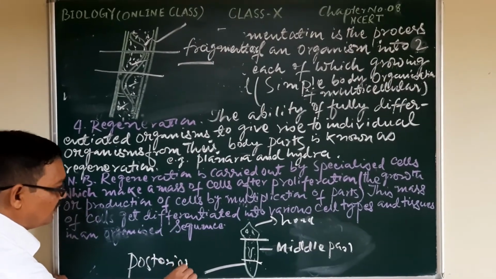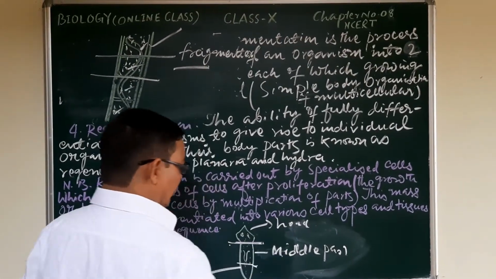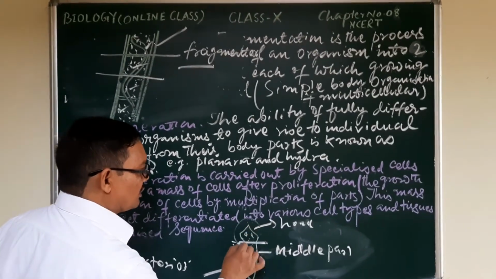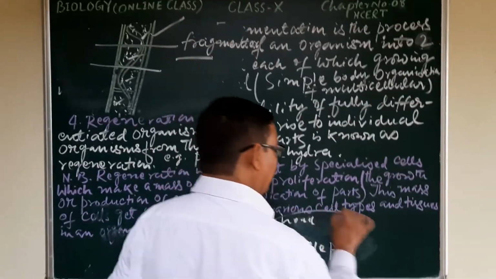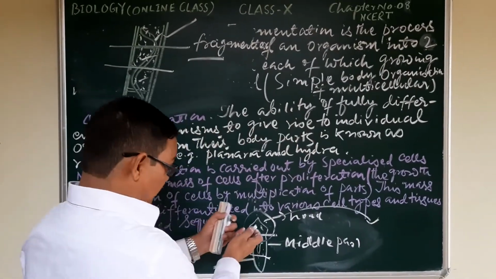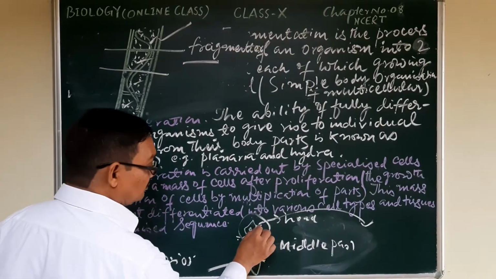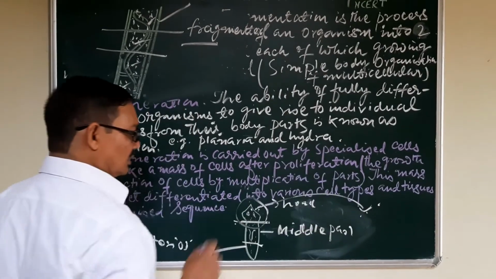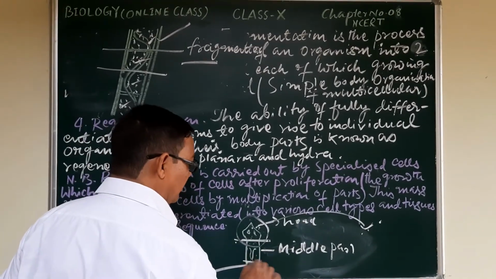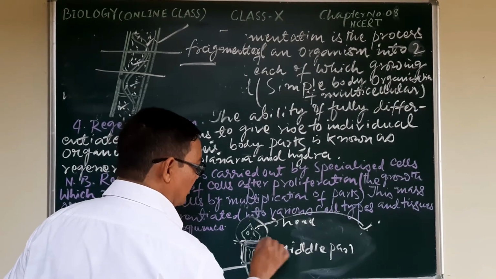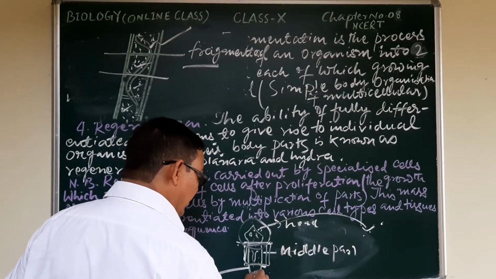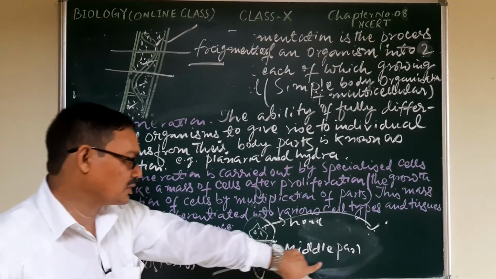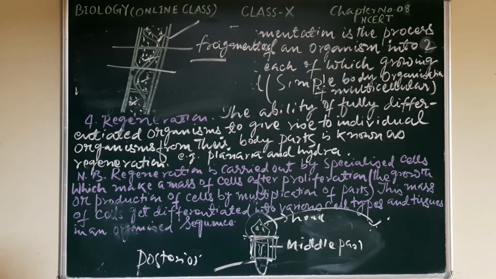Now from each part there will be chances for the regeneration of a new individual. If it is broken into pieces, from the head part there will be formation of a new individual. If the middle piece is broken, from this middle piece there will be formation of a new individual. Even from the posterior part, if this is broken, from this posterior part also there will be formation of a new individual.